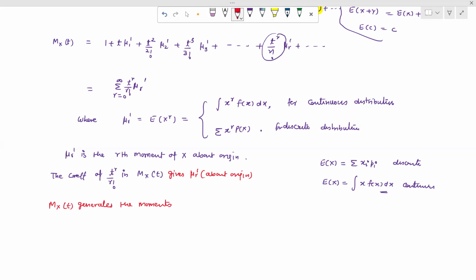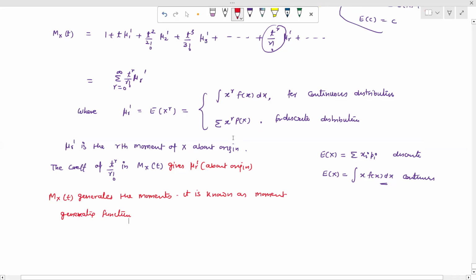So it is known as the moment generating function. Okay, so this M_x(t) is known as the moment generating function. Now when we solve this, this is our general, main equation. We can consider this equation as 1.